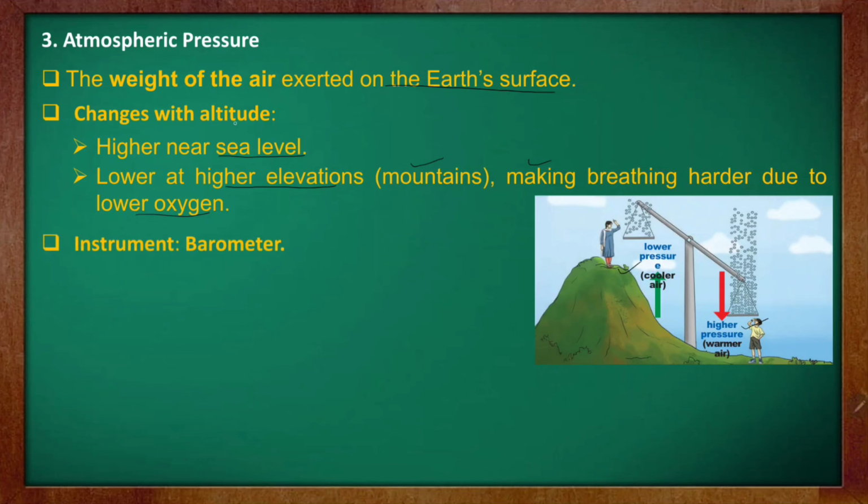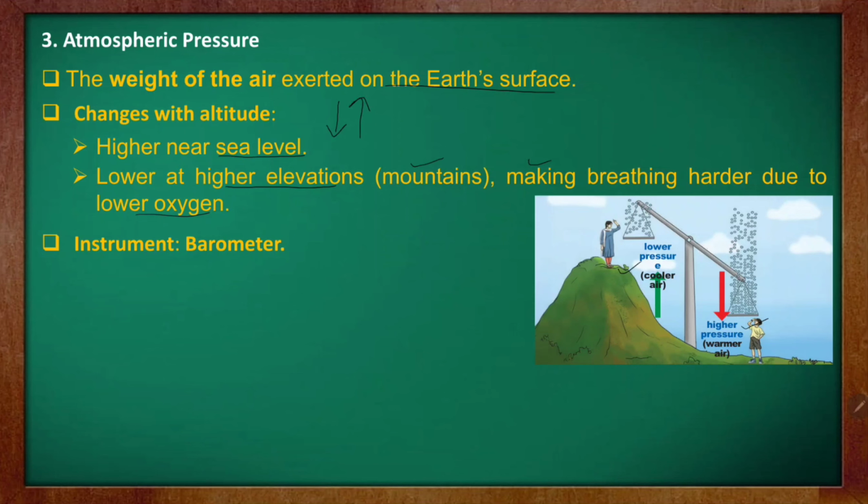That means the atmospheric pressure is high near sea level and low in the mountain area, that is, in the higher elevation. So what is the instrument to measure this? Barometer. You need to remember this name, barometer, and pressure is measured in millibar, that is represented as MB.